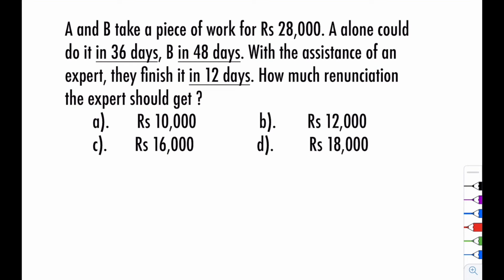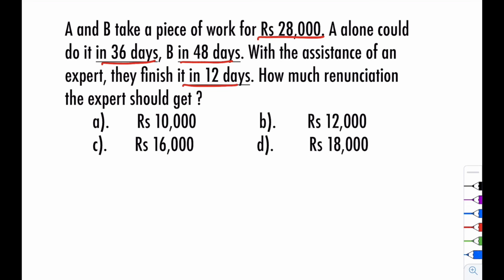A and B take a piece of work for rupees 28,000. A alone could do it in 36 days, B in 48 days. With the assistance of an expert, they finish it in 12 days. How much remuneration should the expert get? Rupees 10,000, rupees 12,000, rupees 16,000 or rupees 18,000.